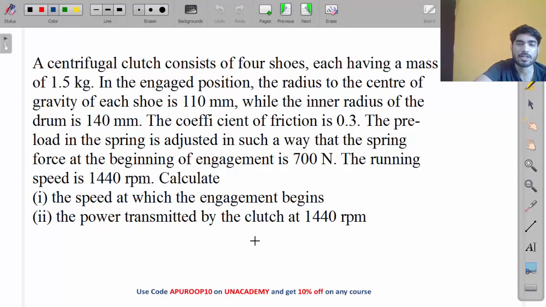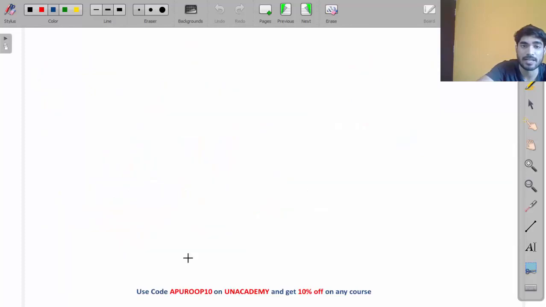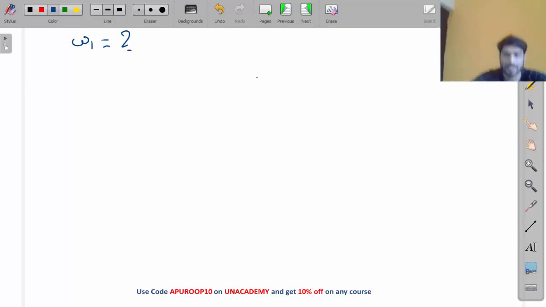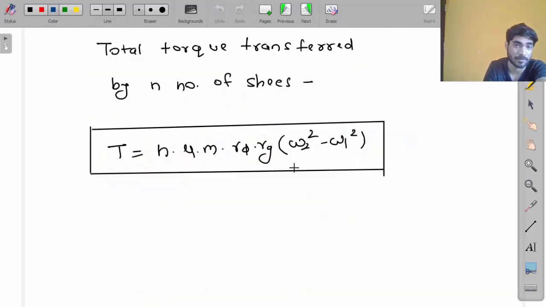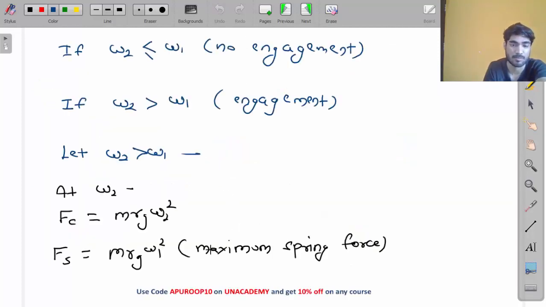Now what do you need to calculate? First you need to calculate the speed at which engagement begins, meaning omega 1. How will you calculate omega 1? What is given is 700 Newton, the maximum spring force at which engagement starts, and maximum spring force is m Rg omega 1 square.